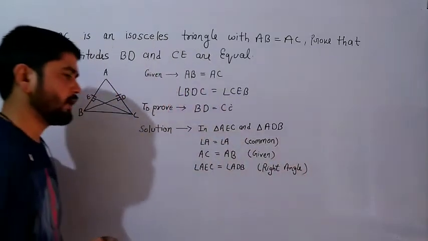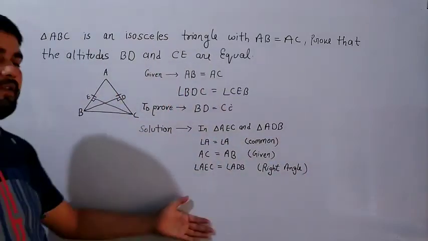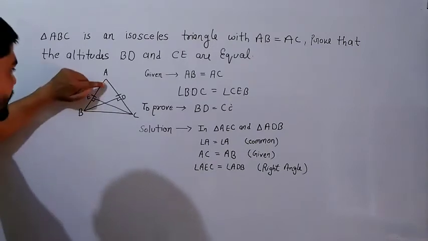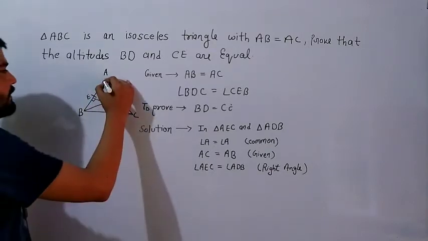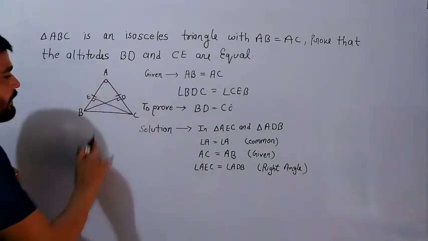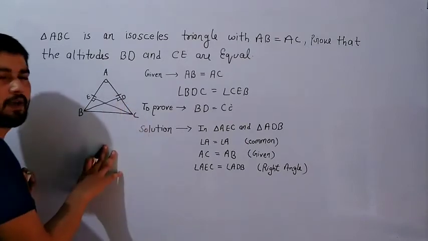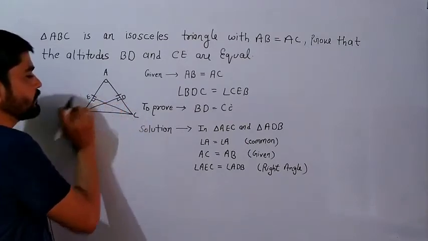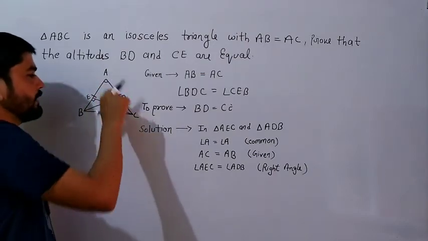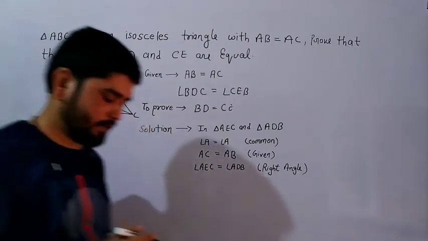Okay class? Now tell me which property you will apply here. This angle first is coming, then you have taken this side, and then you have taken this angle. So angle, side, angle. Which property is coming?